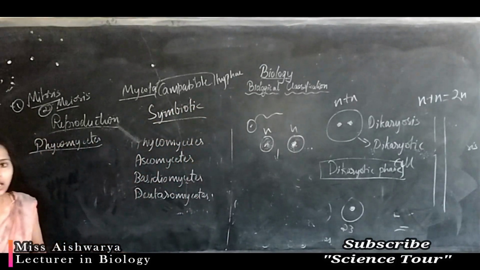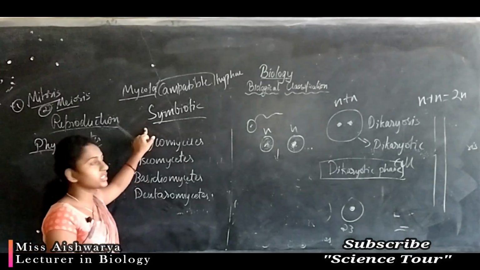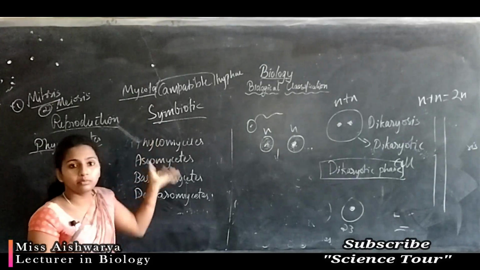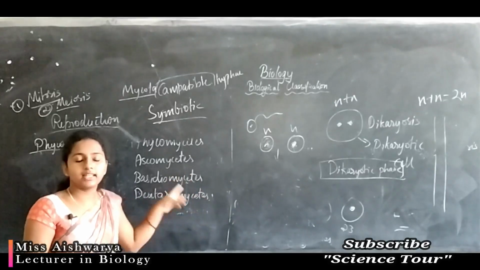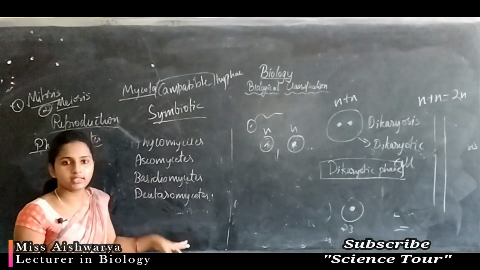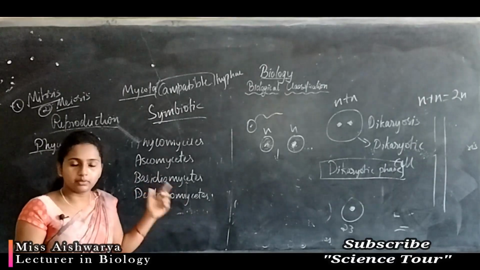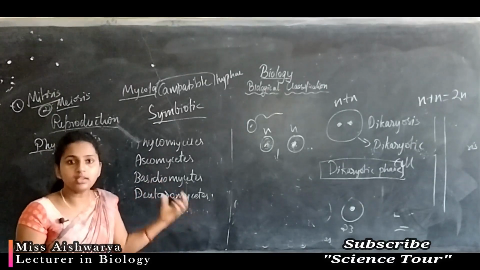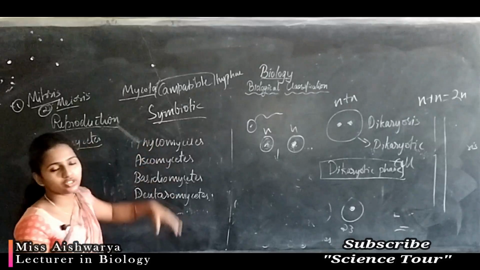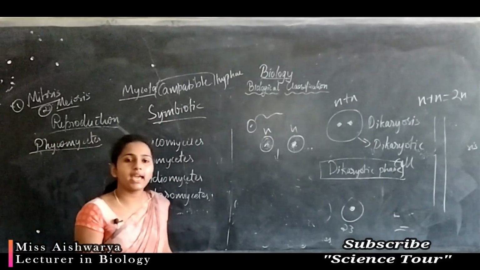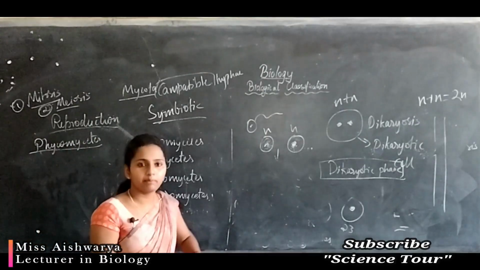Symbiotic association means there is a contact between two organisms, and both organisms get benefits.